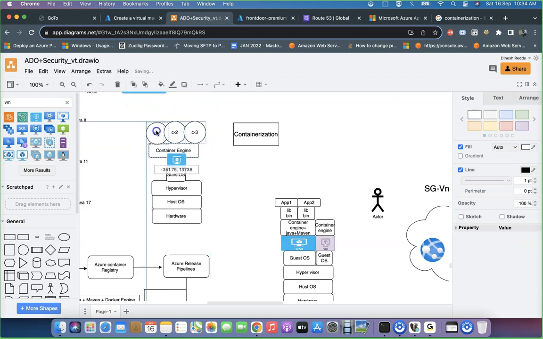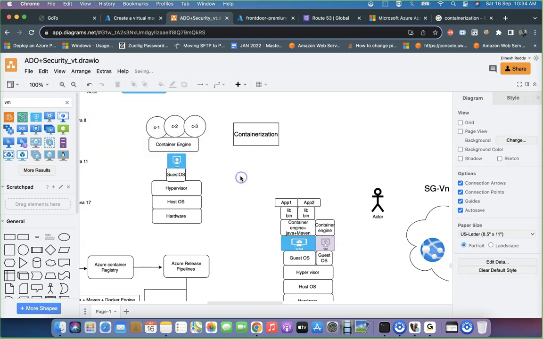I'm installing the container engine. This is what exactly you should understand. Okay, so you know what exactly you did? See, the virtualization is there, and on top of virtualization, the process is being changed.